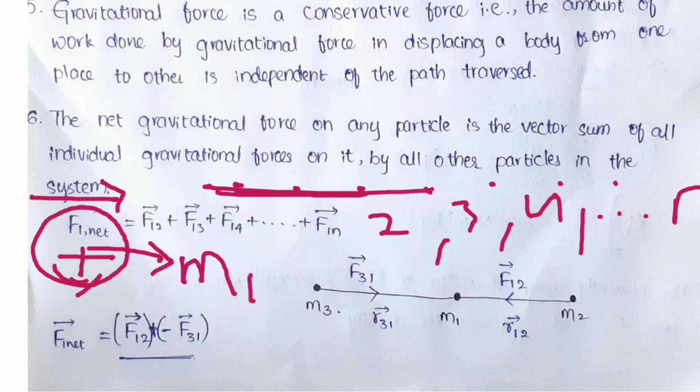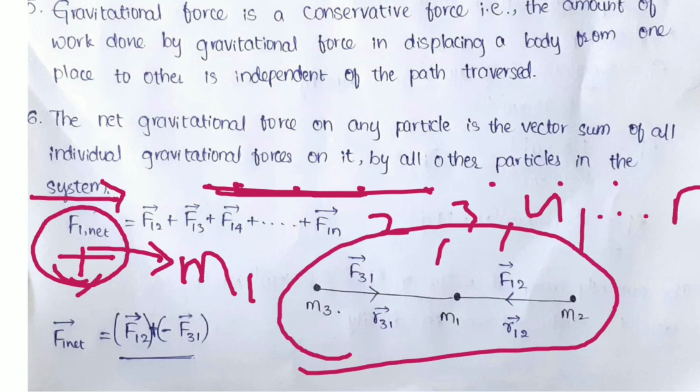Okay, let us take a three body system. This is m1, m2 and m3. The forces acted upon m1 are f12 and this is f31. F31 is the gravitational force acted upon m1 due to m3. F12 is the gravitational force acted upon m1 due to m2.